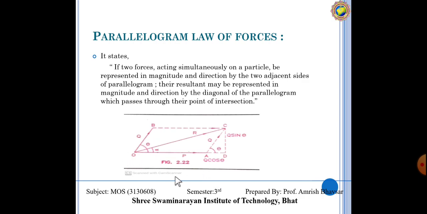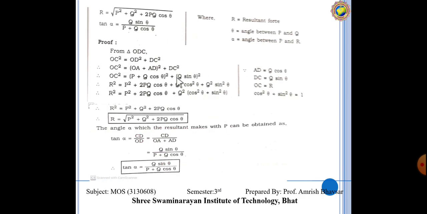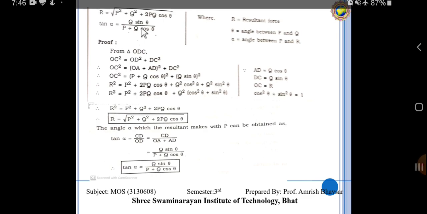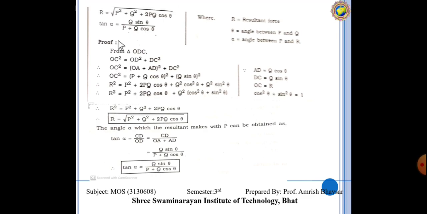Now from this figure we will get the equation R is equal to under root of P square plus Q square plus 2 PQ cos theta, and tan alpha is equal to Q sin theta upon P plus Q cos theta, that we have to derive and prove. From right angle triangle ODC, OC square is equal to OD square plus DC square.